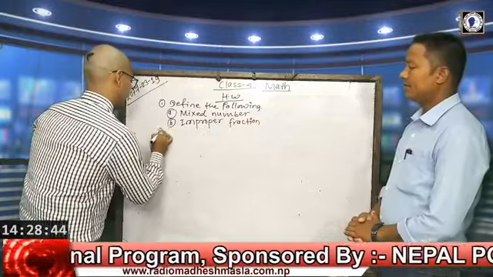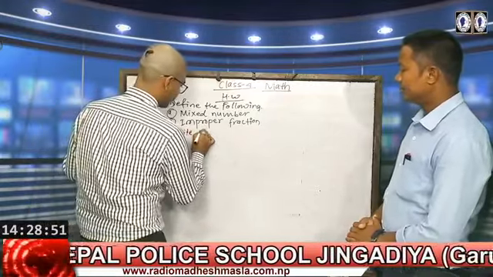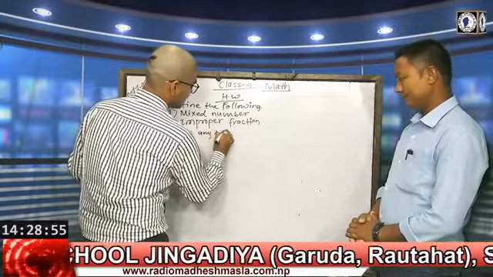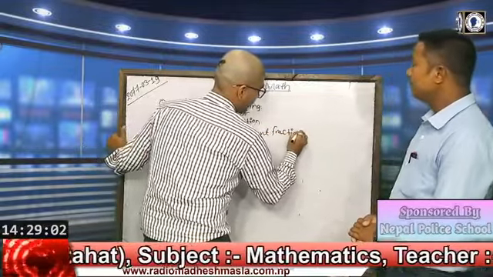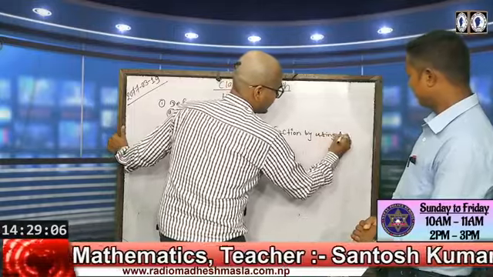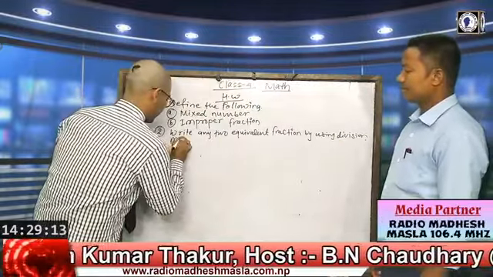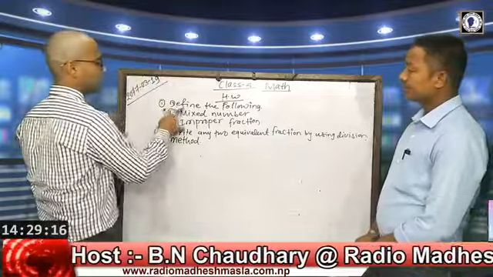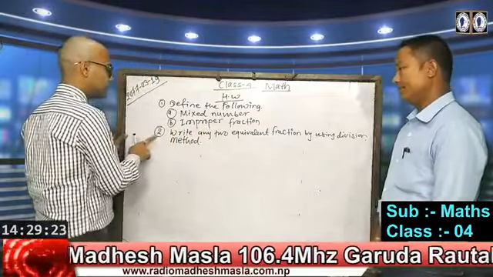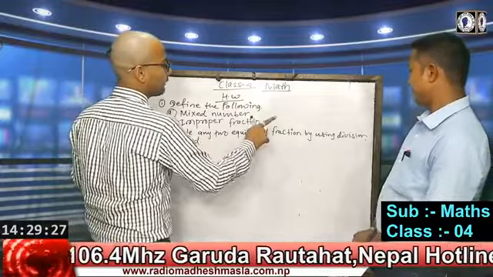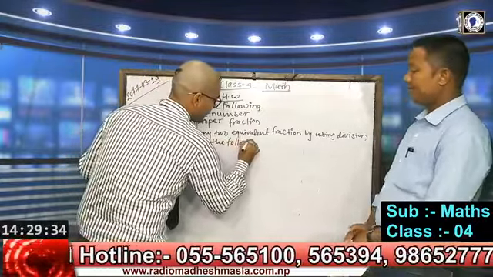You have to write in the first, define the following: question A, mixed number, and improper fraction, that is question B. In the same way, in question number 2, write any two equivalent fractions by division method of the following fractions.